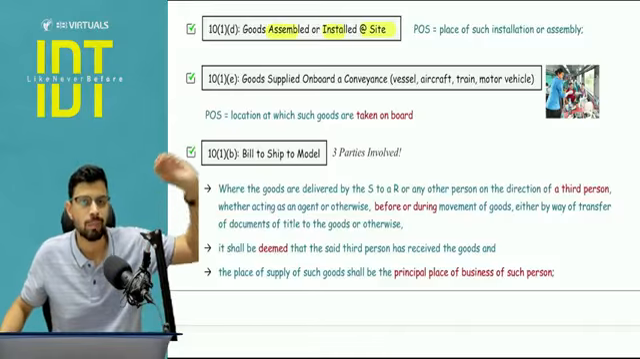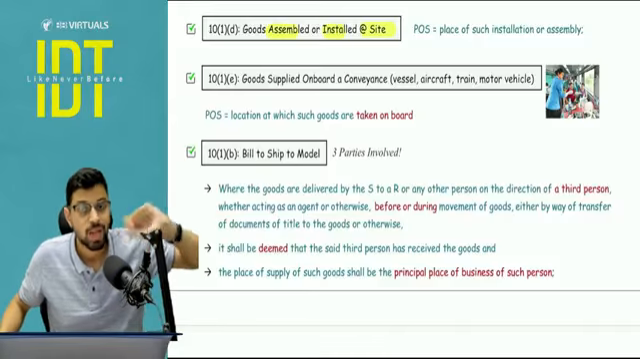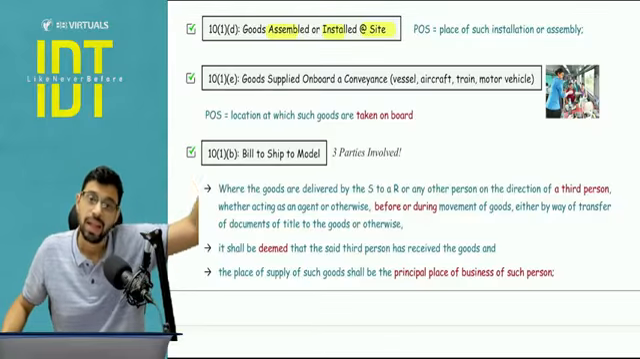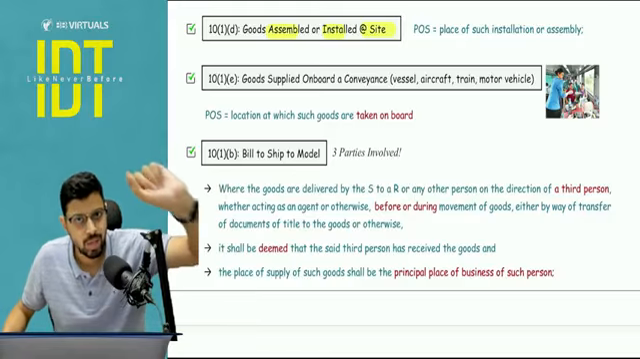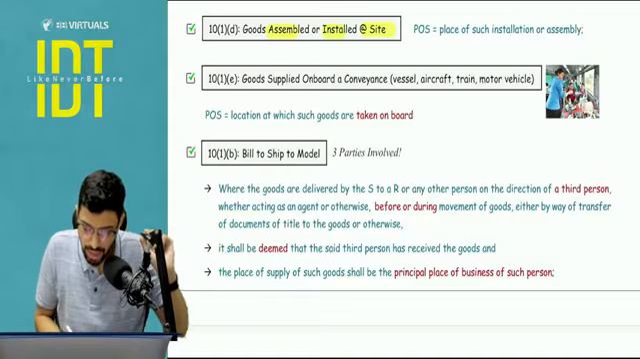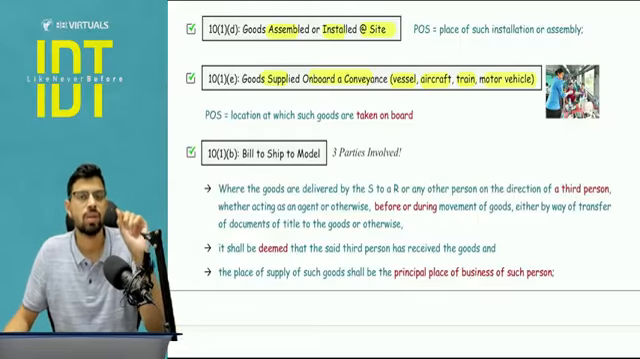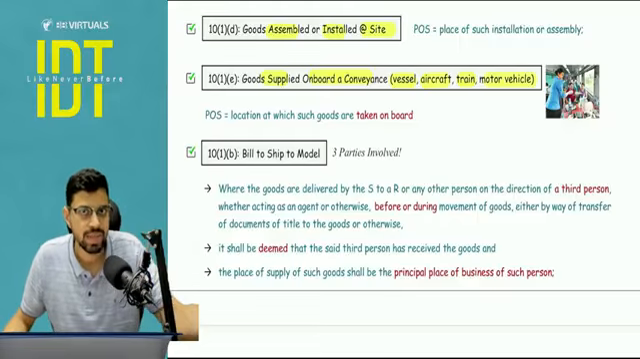I buy goods for the purpose of installing in a factory in Gujarat. So there the benefit is going to accrue. So the answer for the place of supply will be that particular Gujarat state where the installation or assembly is taking place. 10(1)(E), the goods are supplied on board a conveyance. For example, vessel, aircraft, train, motor vehicle. Here, the place of supply will be that state where the goods are taken on board a conveyance.